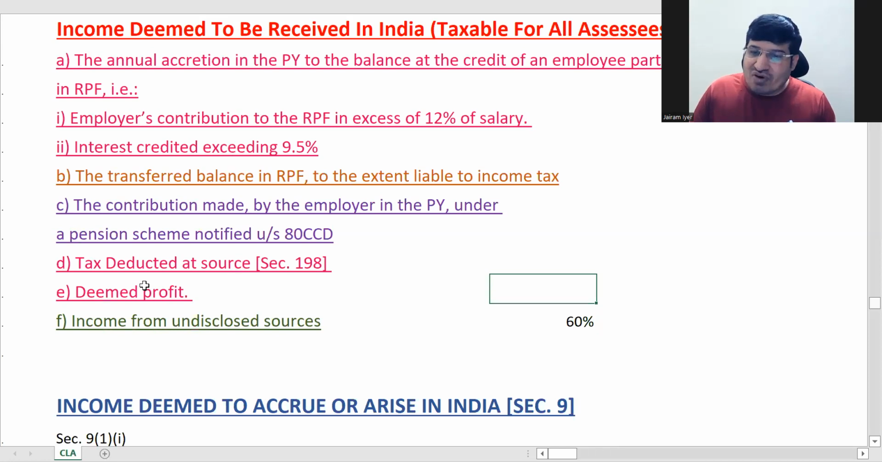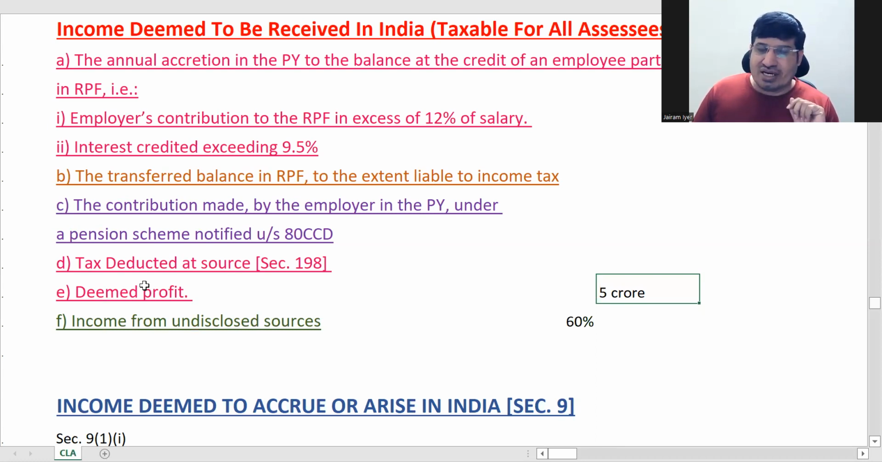So if you have got, say, 5 crore income, and the income tax department has caught you, they ask you from where did this income come, and you don't have any satisfactory explanation. That is called undisclosed income or income from undisclosed sources. If this is done, then a flat 60% is taxed. This is the taxability scheme for undisclosed sources.